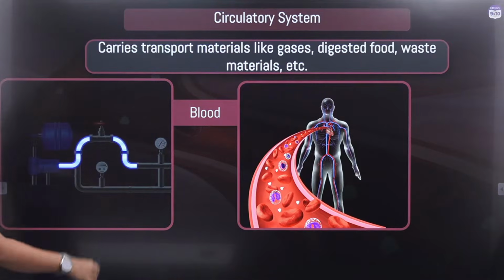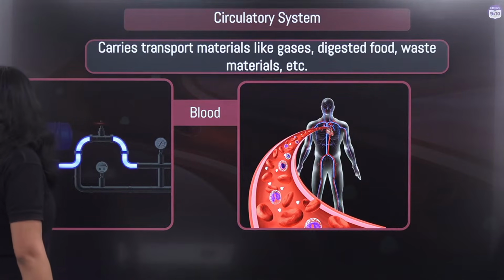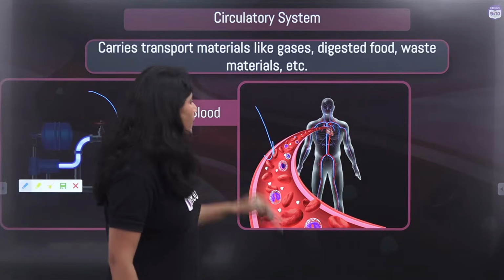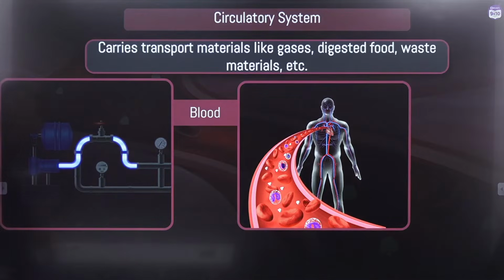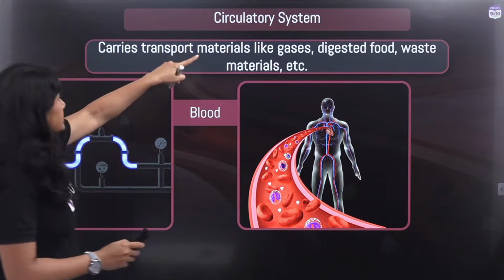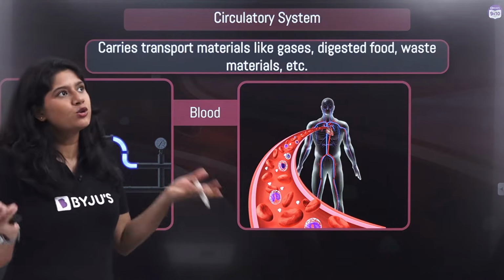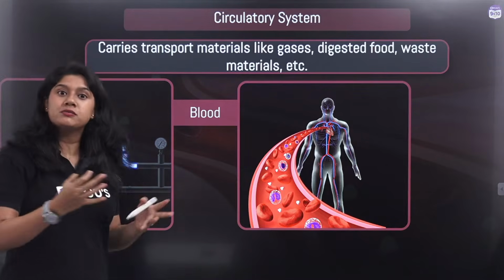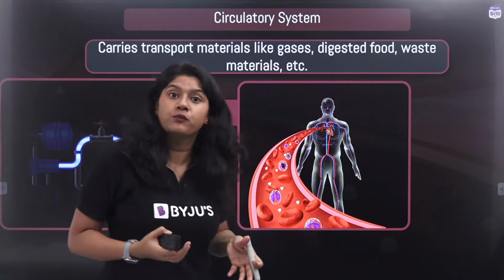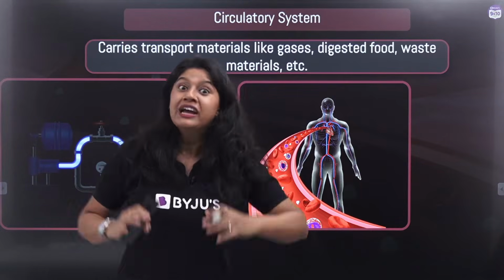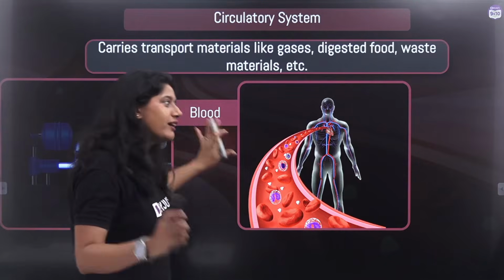Now, of course, we have the comparison over here. Here we have the water, and over here we have the blood. Now that we are clear with this, let's understand how this whole circulatory system works. But before that, there's a very important question: what does it carry? Your blood is moving, but what is it carrying? It actually helps in carrying materials like gases, digested food, waste material, etc. So it's a system that helps in the circulation of material inside the human body. Now we are clear with this. Now we are clear about what we'll be learning.